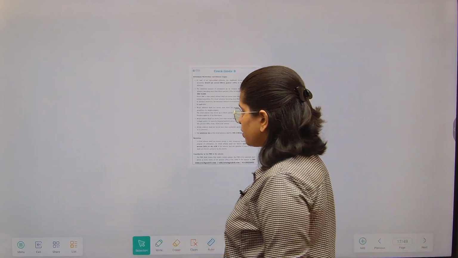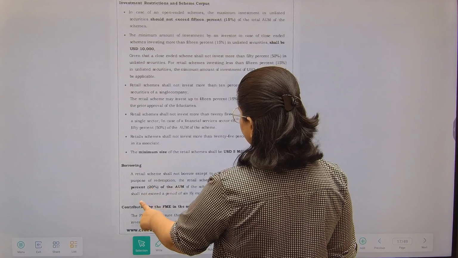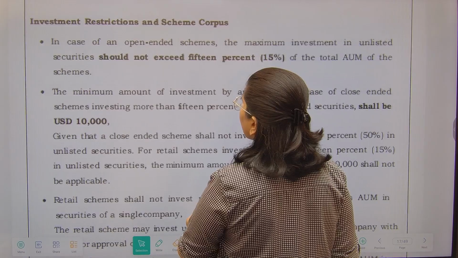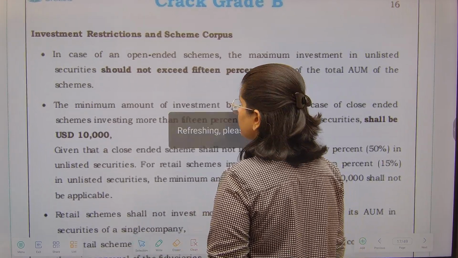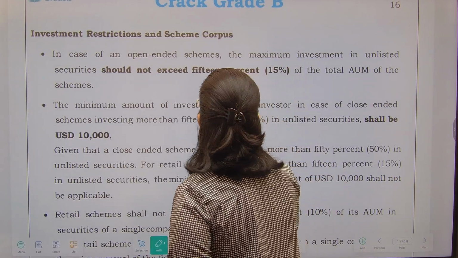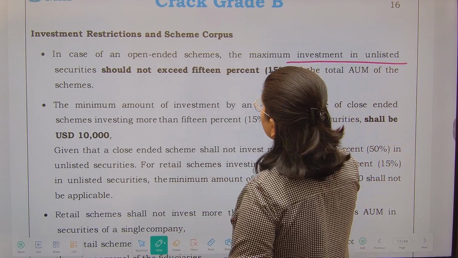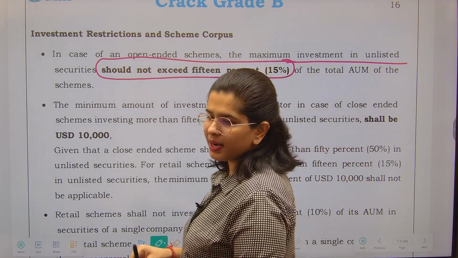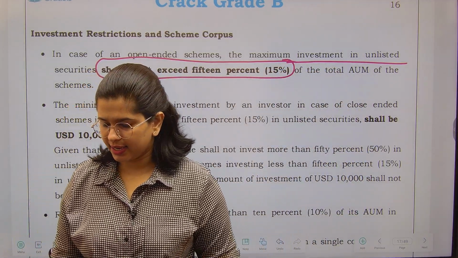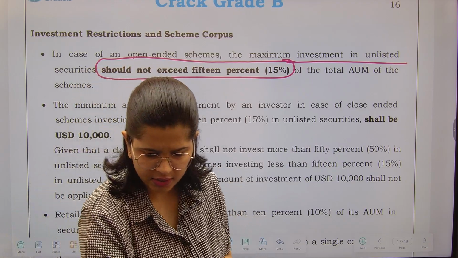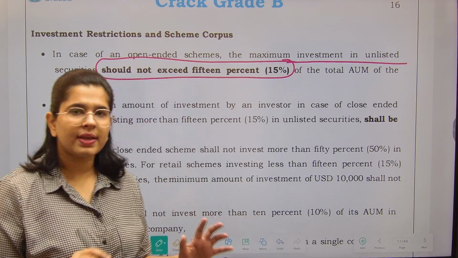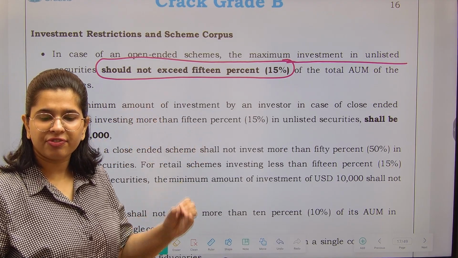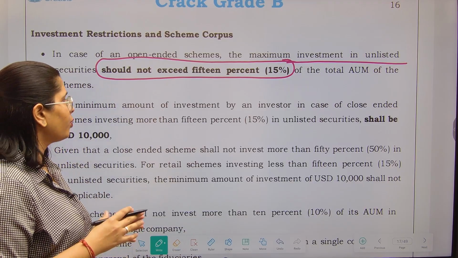Now, investment restrictions and the scheme corpus. In case of an open-ended scheme, the maximum investment in an unlisted entity should not exceed 15%, right? So your maximum investment, if you are allowed to invest in an unlisted entity, there is no problem in that. So you are allowed to invest in an unlisted entity, but what you can invest is maximum 15% in an unlisted entity, not more than that.